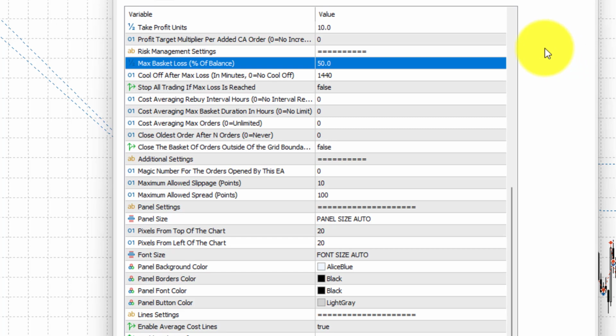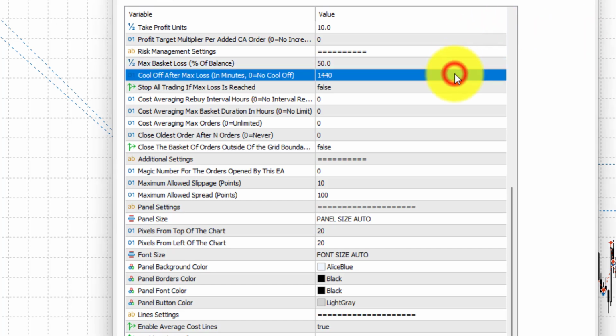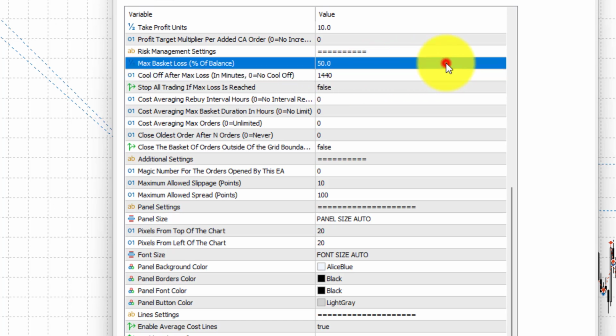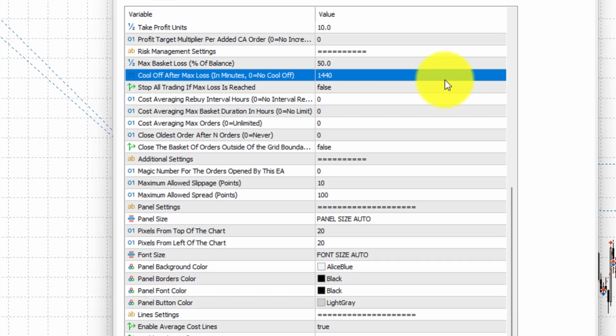Next is cool off at max loss. This setting is linked to the previous setting, max loss. The cool off period, which is in minutes, will force the EA to pause new basket creation until this time has passed. This setting is very useful because it will give you some time to reevaluate the situation if you wish. At the same time, usually adverse conditions may take some time to settle. A cool off period will help by waiting some time for conditions to hopefully change.